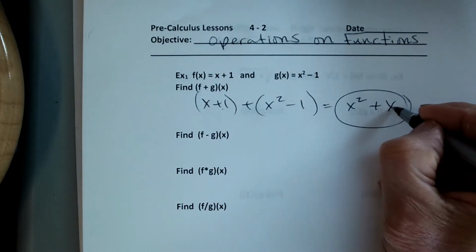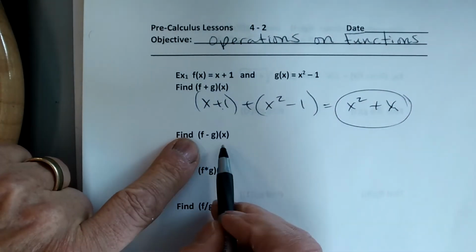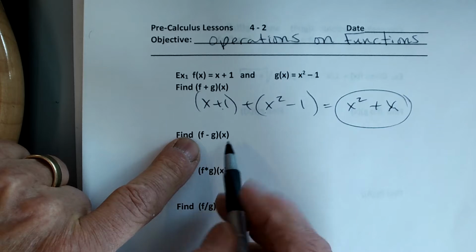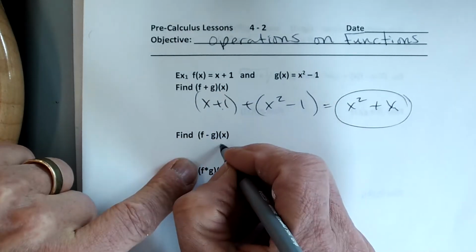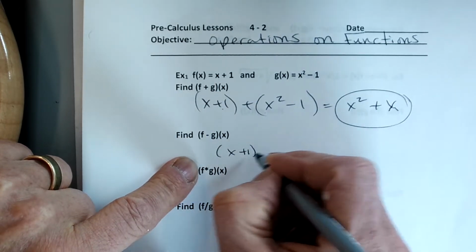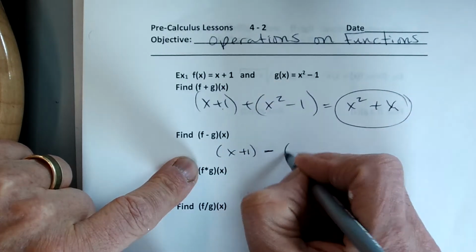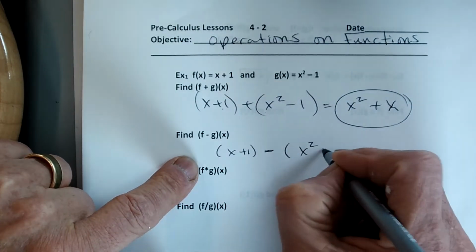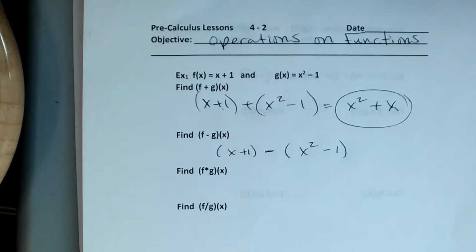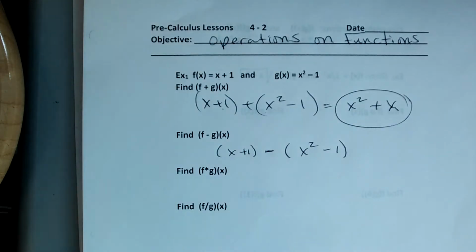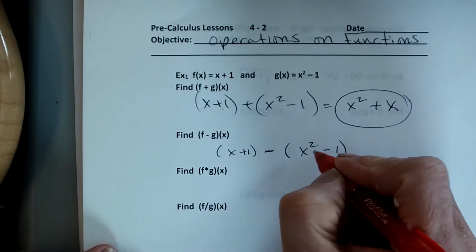Okay, number 2, f minus g just means to subtract them, so it really just means take f, x plus 1, and subtract g, which is my x squared minus 1. I have to be careful of negatives because I always make mistakes, so I have shown you this before.